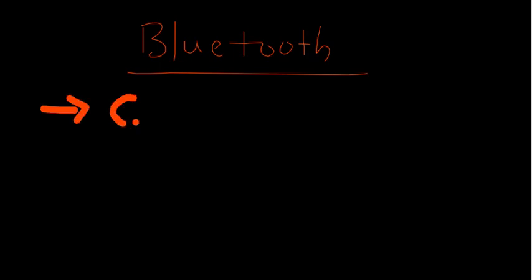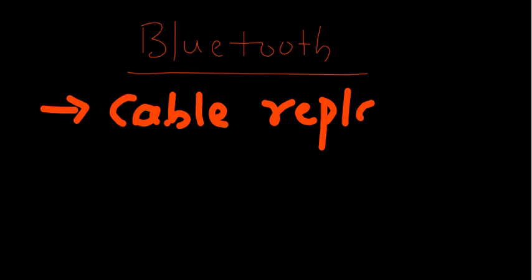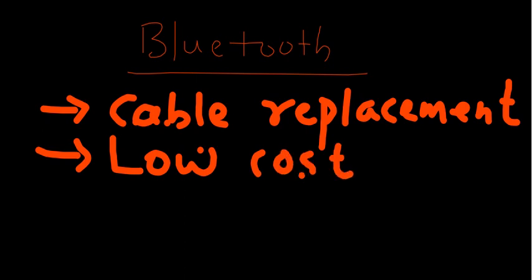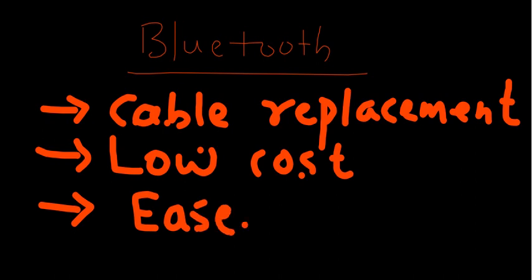So what are the basic advantages of Bluetooth? One is the cable replacement, right? You need not have the cable for the purpose of data transfer. This is one important thing, cable replacement. And the second thing is that Bluetooth is always a low cost option for data transfer. And you can definitely have the ease of communication using Bluetooth. So these are the three general things which you can see as long as Bluetooth communication is concerned.